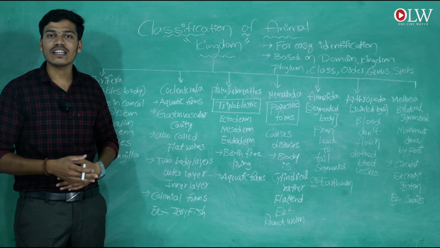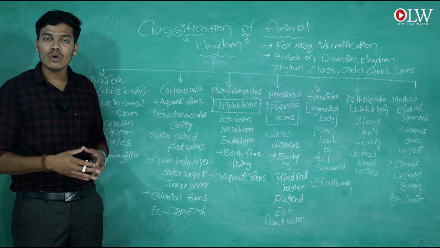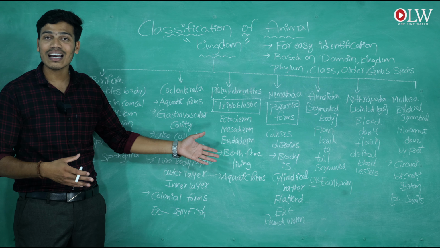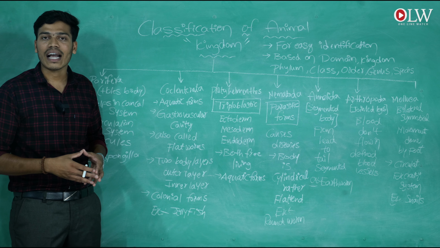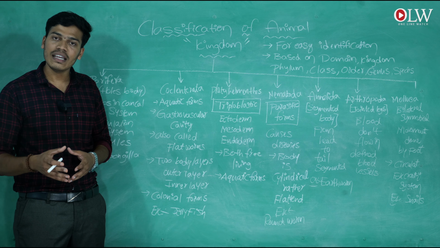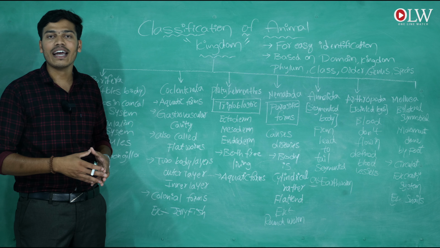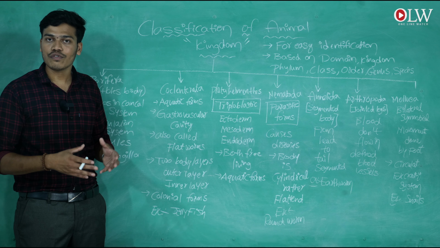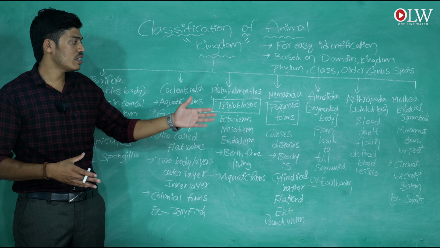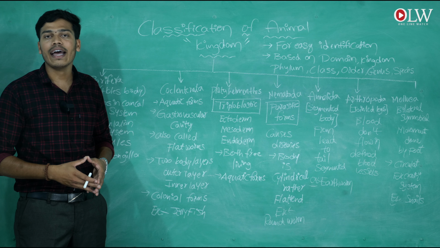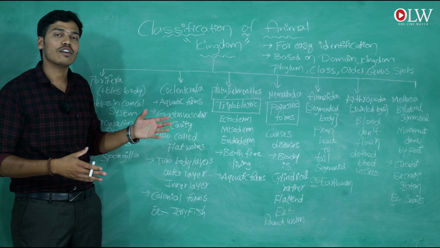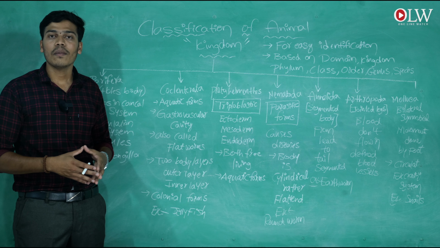Those two types of characteristics are that they show both colonial and free forms. They are aquatic forms, living free, moving in the water, and they also form colonies, protecting themselves from the predators. This is about the platyhelminthes. Okay, the first one is porifera, the second one is coelenterata, and the third one is the platyhelminthes.